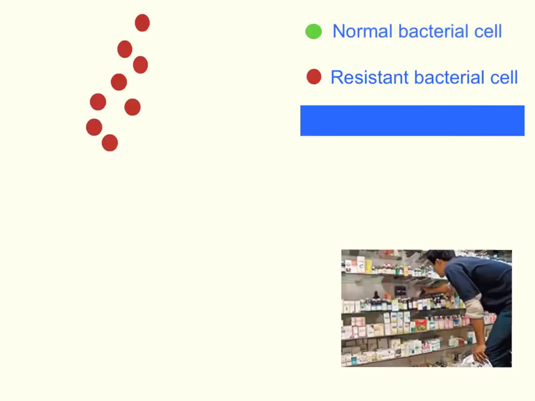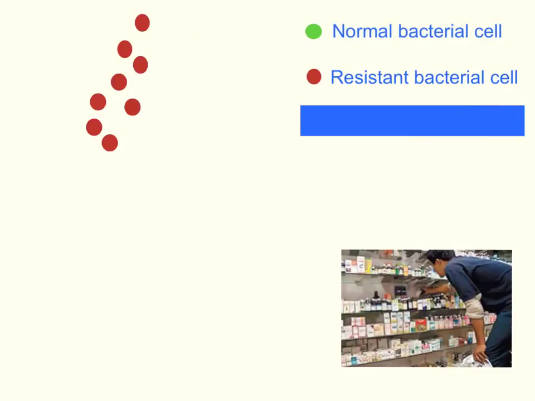Right? You don't want to take antibiotics for viral infections because that won't do anything and they're not caused by bacteria. You only want to take antibiotics when it's absolutely necessary, because the more we use antibiotics, the more we're selecting these resistant bacteria.